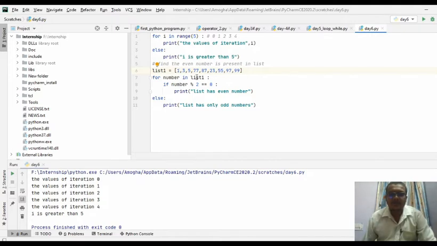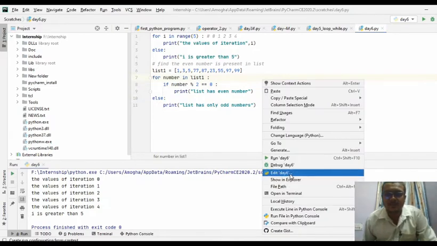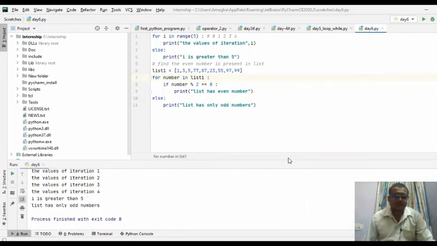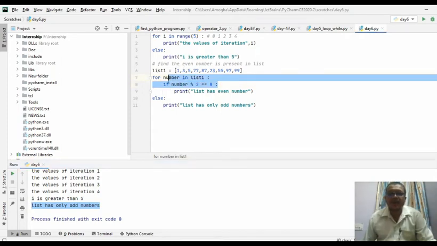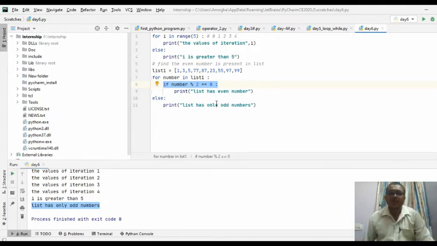So after 99 it is going to come out of the loop and it is going to execute the else part. Let me see what is the state of it. So list has only odd numbers. So it is not having any of the even numbers here. Hence after all this iteration, it is going to tell that list has only odd numbers. So this is another example of usage of a list with a usage of an else, with a user defined list.